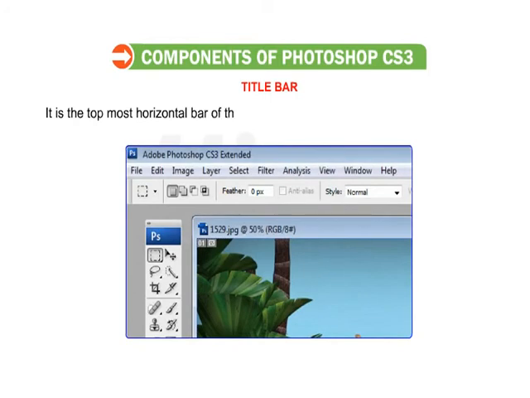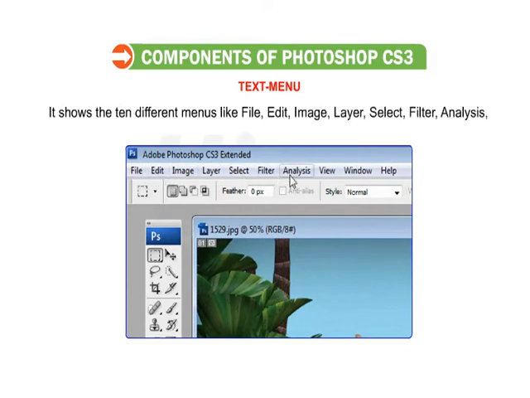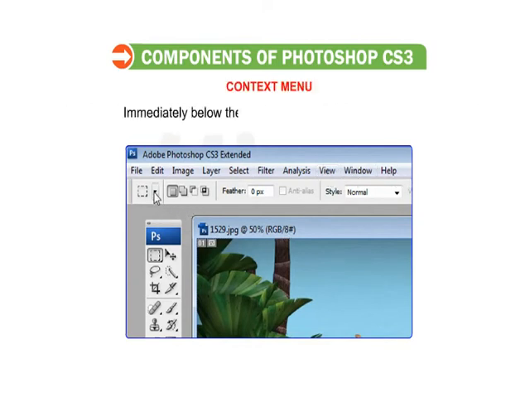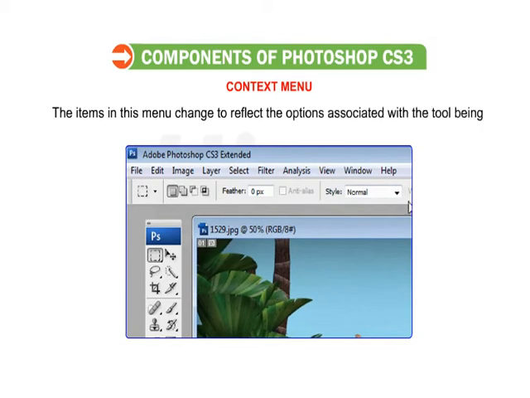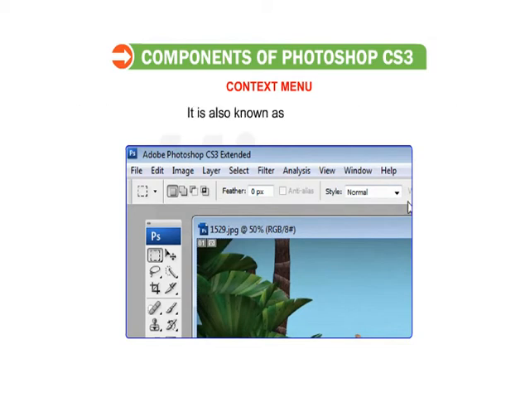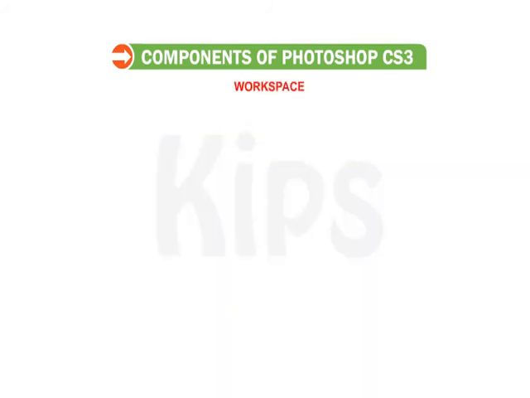Title bar. It is the topmost horizontal bar of the application window that displays the name of the program. Text menu. Text menu is located below the title bar. It shows the 10 different menus like File, Edit, Image, Layer, Select, Filter, Analysis, View, Window and Help. Context menu. Immediately below the text menu is the context menu. The items in this menu change to reflect the options associated with the tool being selected. It is also known as the Options bar.